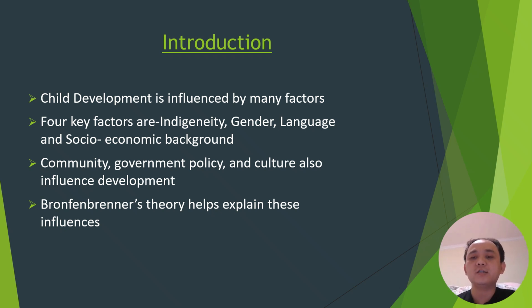To better understand this, Bronfenbrenner developed the ecological system theory in 1979. This theory explains that children do not grow alone. Instead, the child develops through interaction with the different environments around them.